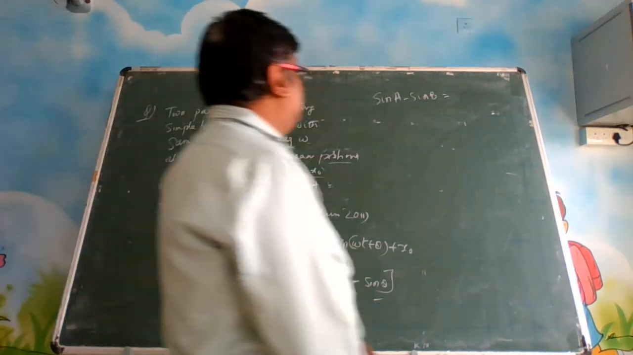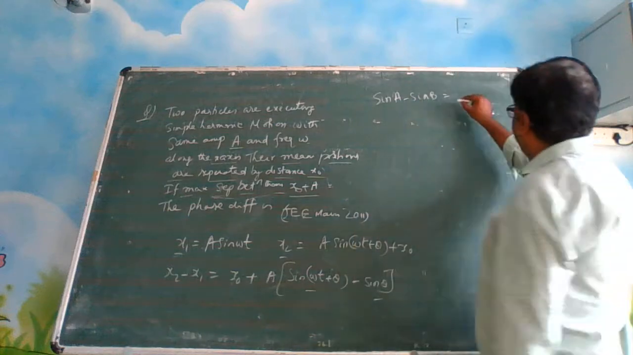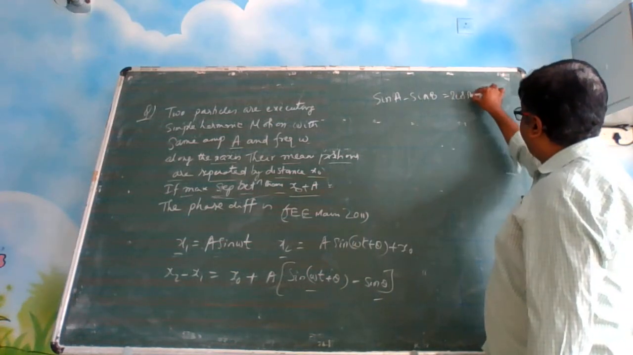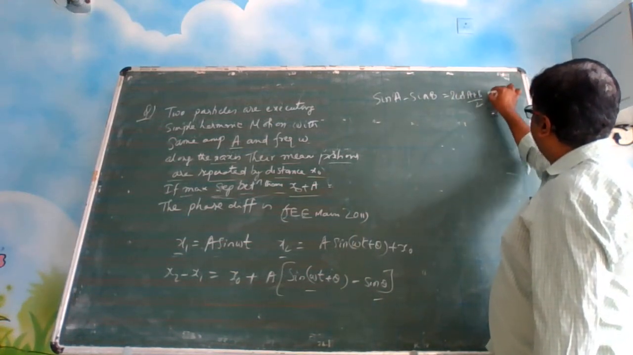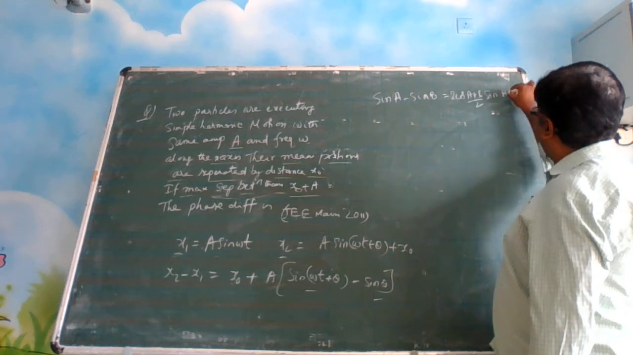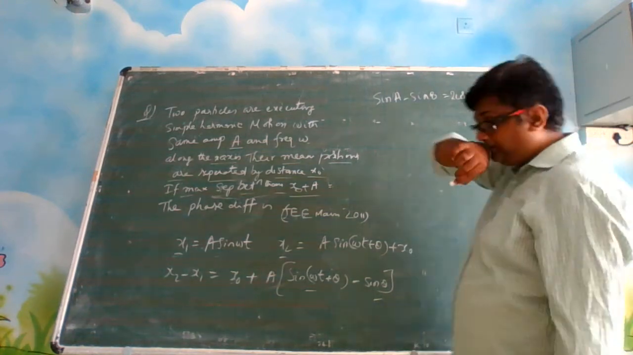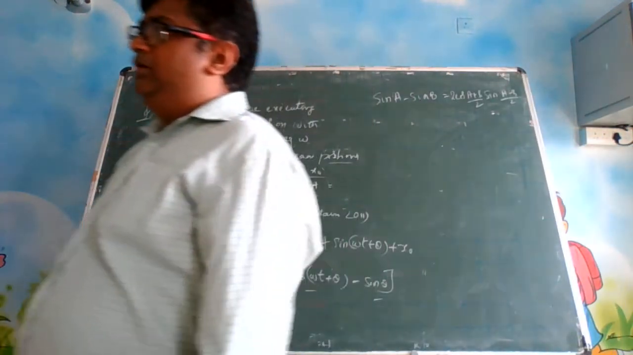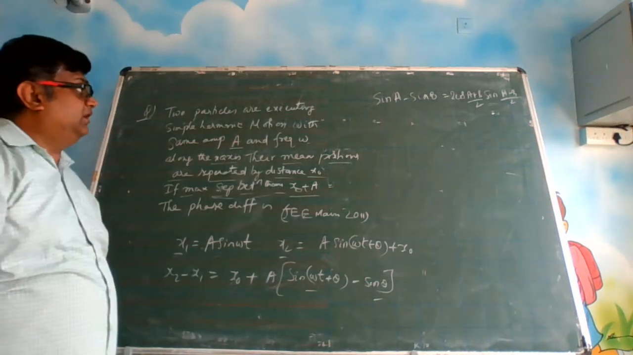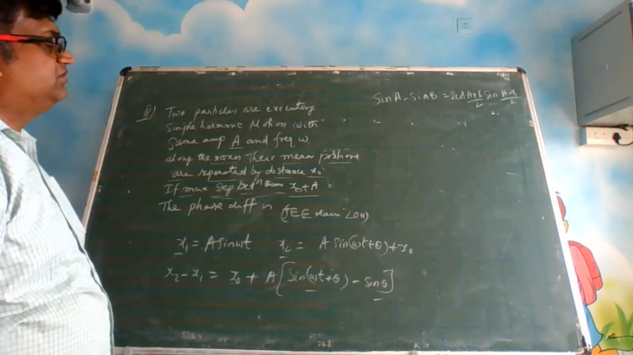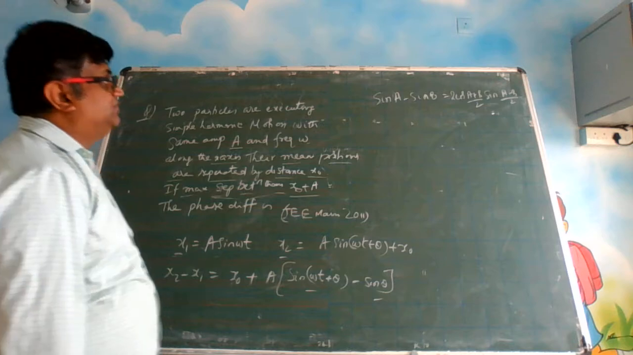So sin A minus sin B is 2 cos of (A plus B)/2 sin of (A minus B)/2. Okay. All your mathematics knowledge is going to be helpful over here. These are the half angles. Sin A minus sin B can be written as this.